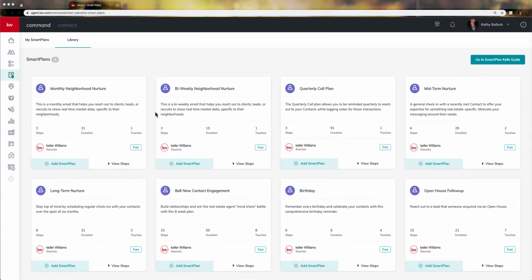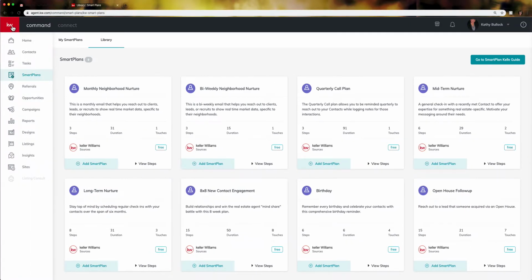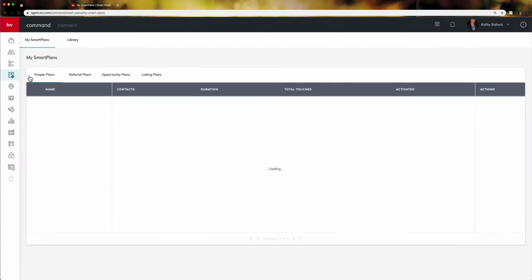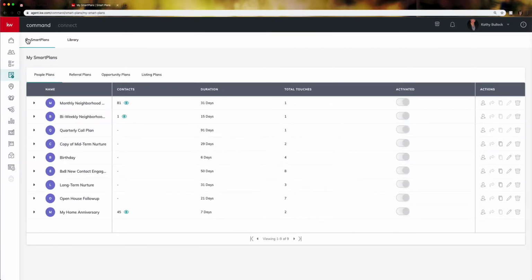So today we are going to be talking about smart plans. I am logged into agent.kw.com, and I am going to come down here to smart plans. Remember, if you ever don't know what the names of these applets are, you can always click the red KW and come over, and now I'm going to click on Smart Plans. And this is where it's going to take me.